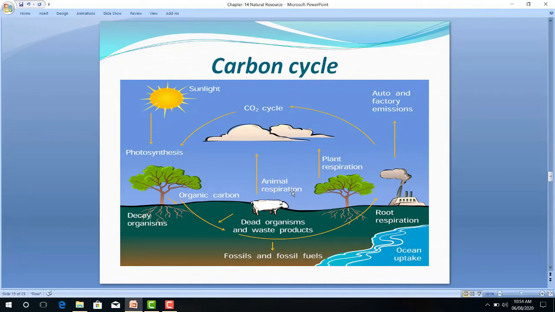Now students, try to understand these cycles, because based on them you will get a project. There will be an internal assessment, in which we will consider the biogeochemical cycles. You have to make a model of any one of the cycles, either the carbon cycle, nitrogen cycle, oxygen cycle or water cycle. You have to select one cycle on your own and make a model or project based on it.